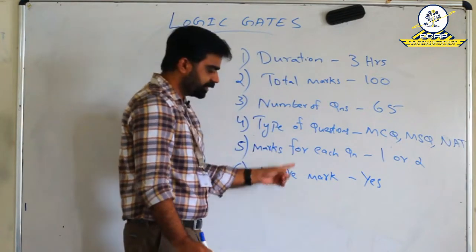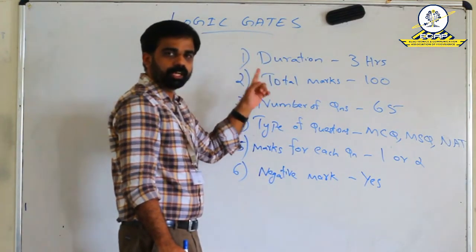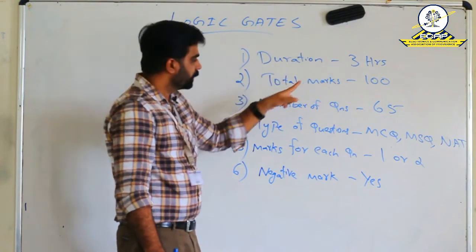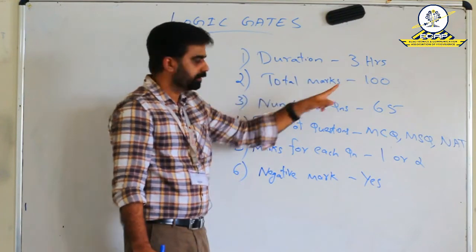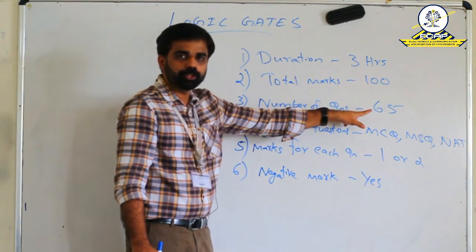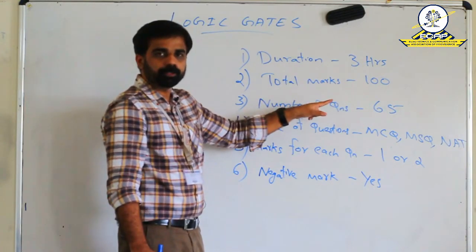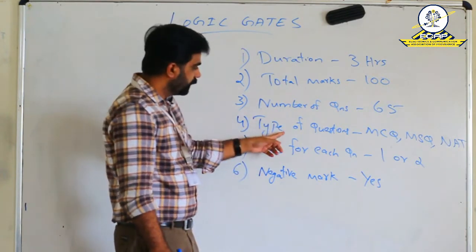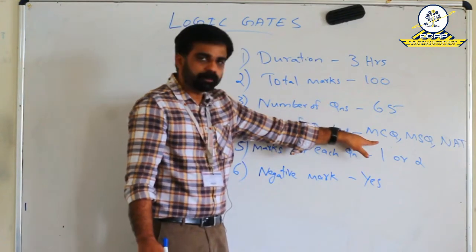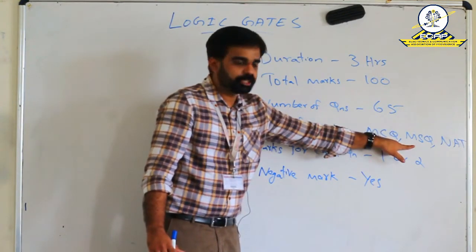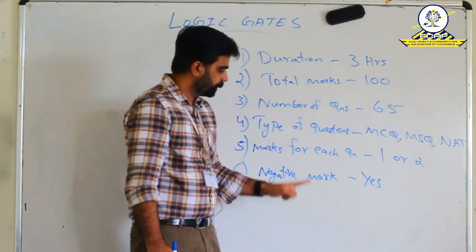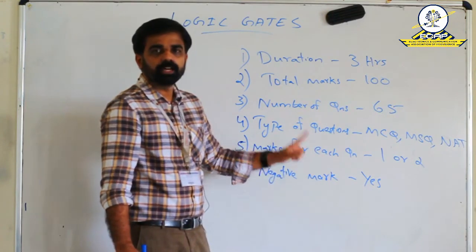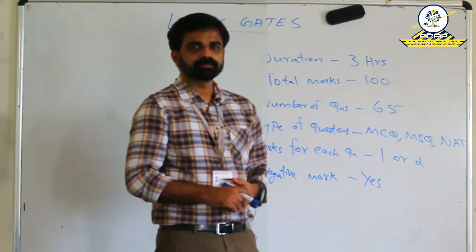So these are the 6 key points which you need to remember before attending the GATE examination. Duration, 3 hours. Maximum marks, 100. Number of questions, 65. 10 will be from general aptitude and 55 will be a mixture of mathematics and our core subjects. Type of questions: multiple choice questions, multiple select questions, and numerical answer type questions. Marks for each question, 1 or 2. There is negative marking for each wrong answer.